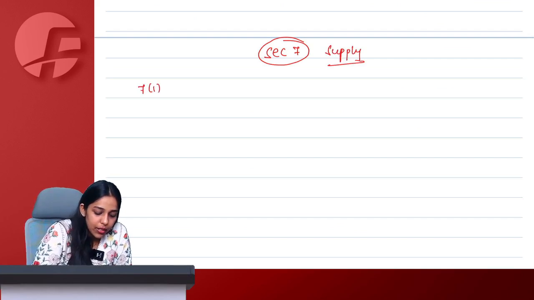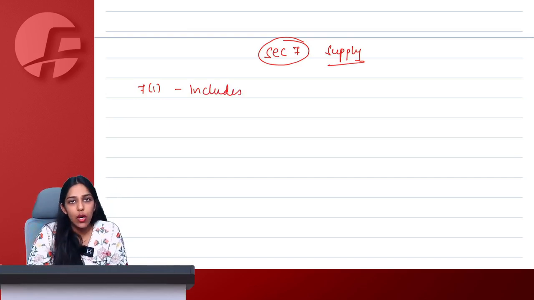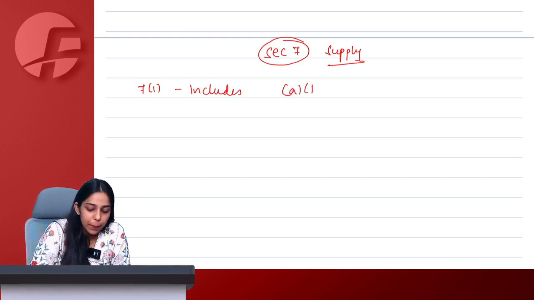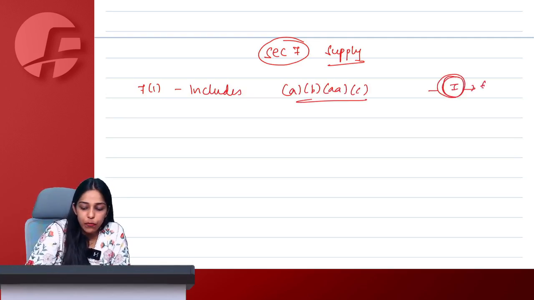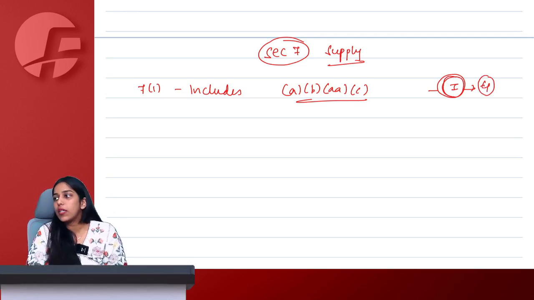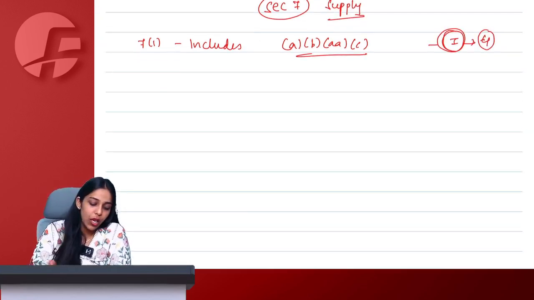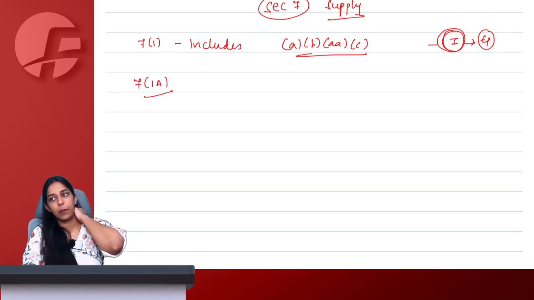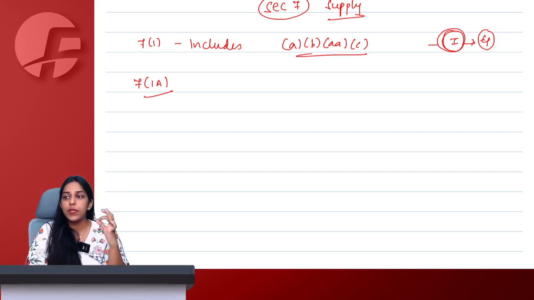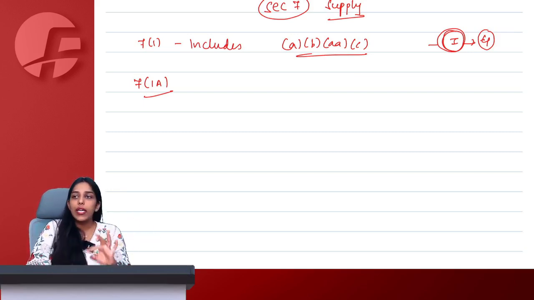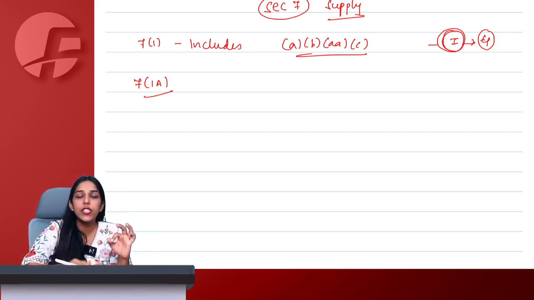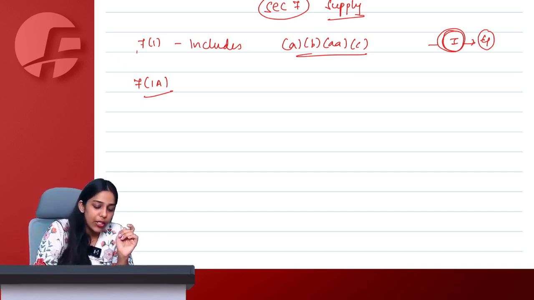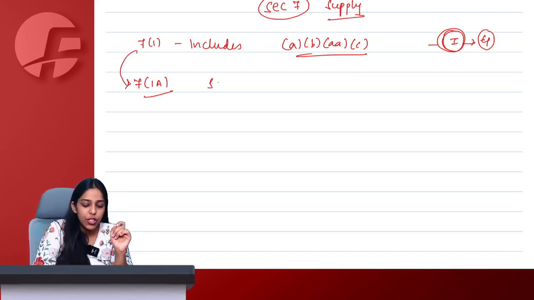7(1) said supply includes, for consideration, without consideration. We saw A, B, AA and C. We also saw Schedule 1 which had 4 paras relating to supply without consideration. Now talking about section 7(1)(a). We understood it is a supply from section 7(1). Now we need to clarify whether it is supply of goods or supply of service. For that we study section 7(1A) and Schedule 2.